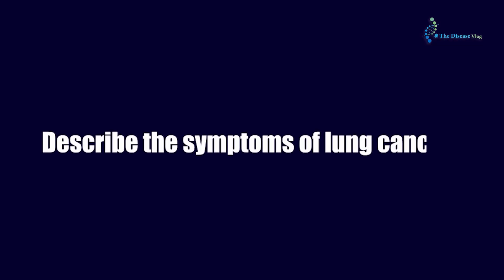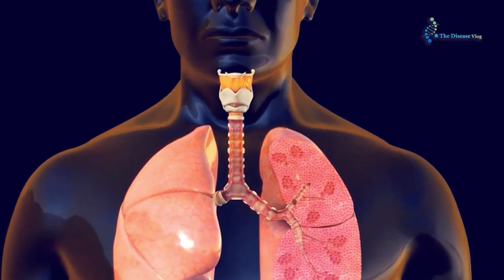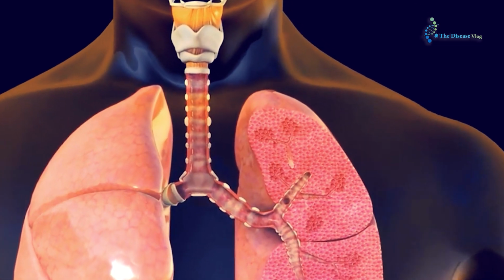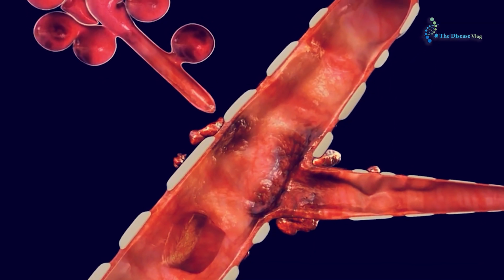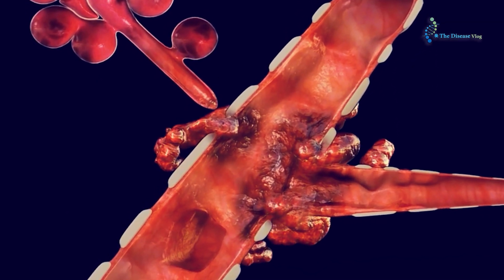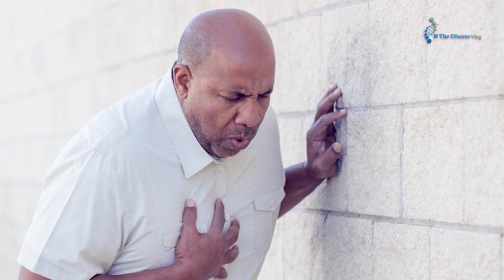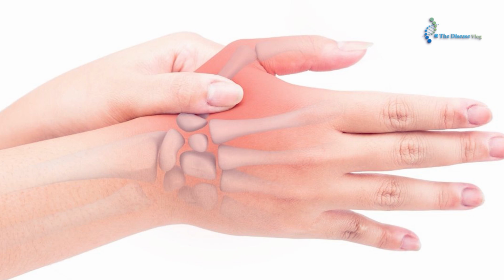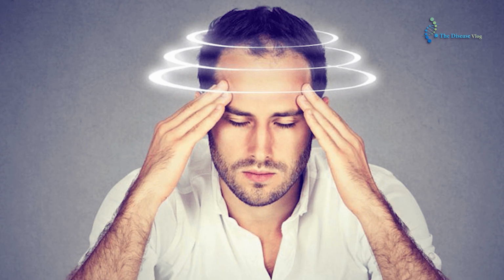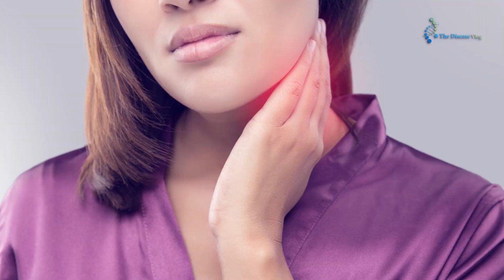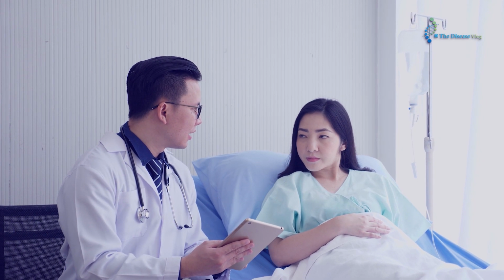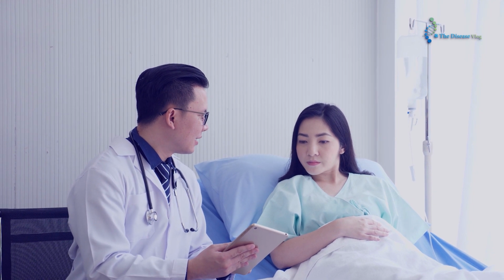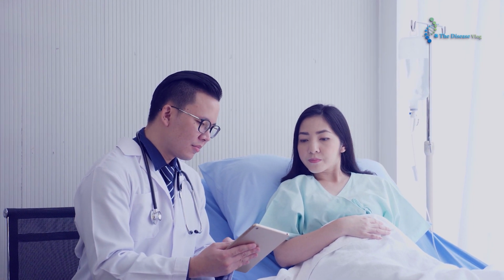Describe the symptoms of lung cancer. Lung cancer remains in the body for years without awareness, but the symptoms of lung cancer do not appear earlier. It happens when the disease reaches its advanced level. The signs include pain in the chest, blood in cough, breath shortness, pain in bones, headache, appetite loss, dizziness, face swelling and neck swelling, and weight loss. Pneumonia is usually considered the foremost cause of lung cancer. As the symptoms described later, it is related to pneumonia.